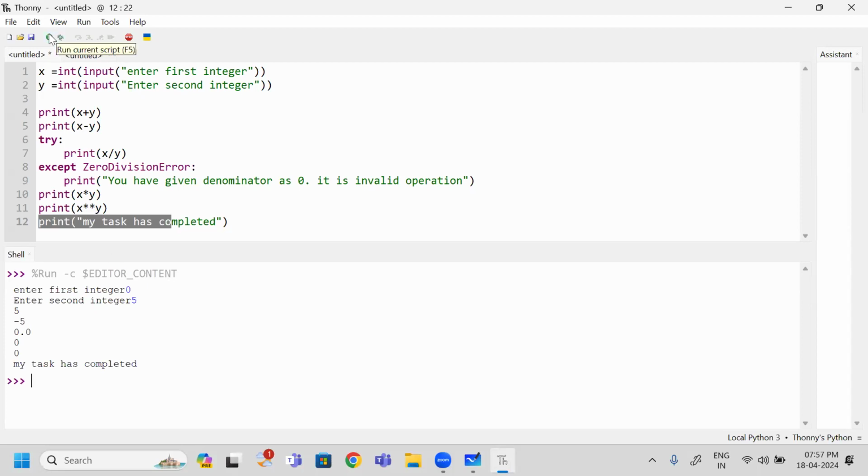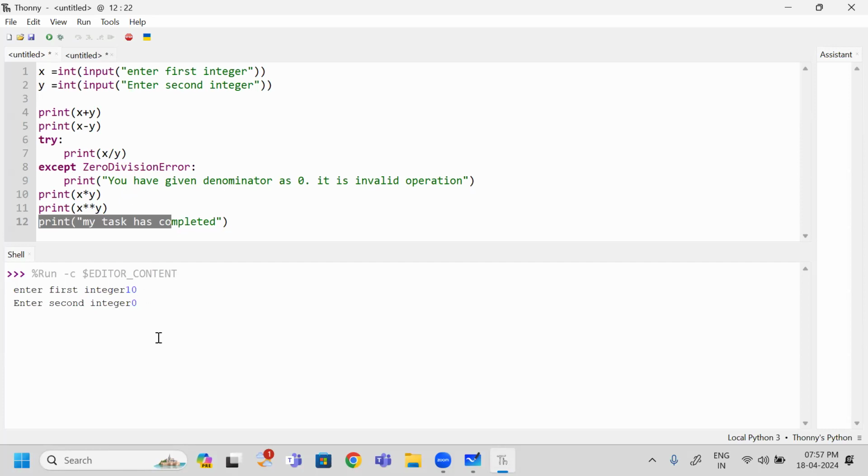But what I am going to do right now, please check it once. I am running this program. I have given first value as 10 and second value, the denominator, as 0. Then what happens? Does it raise an exception or not? 10 by 0 gives an exception, and immediately this except block will catch it.